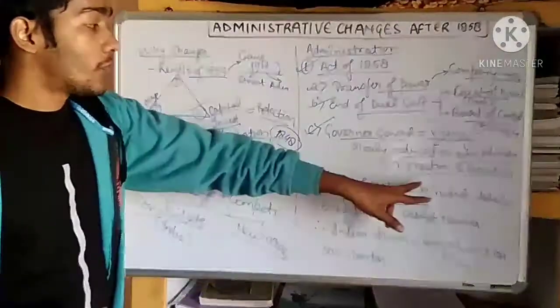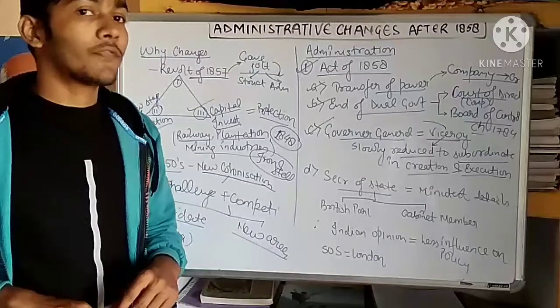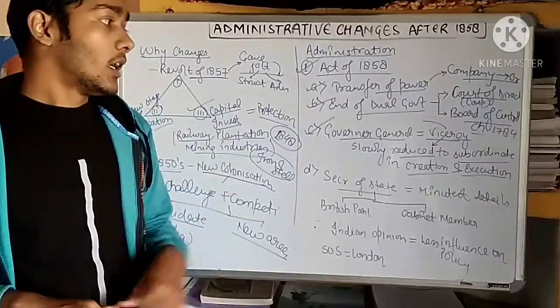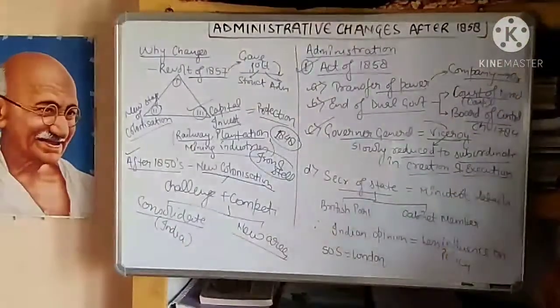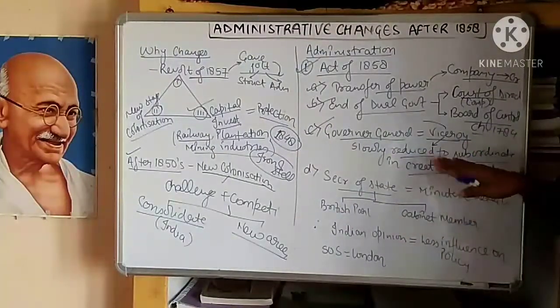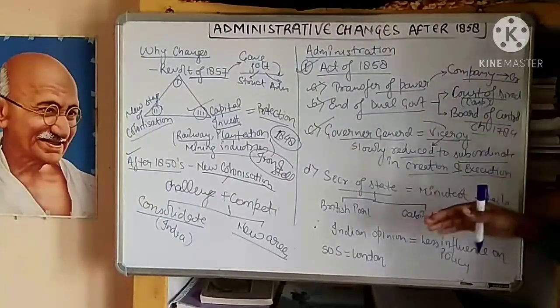It means that if you have to create any new laws, or execute the policies that were made by the British government in India, you are subordinate to the Secretary of State. So the Viceroy was reduced to the subordinate level to the Secretary of State, that is, SOS.